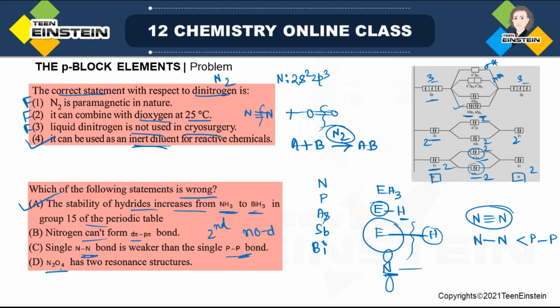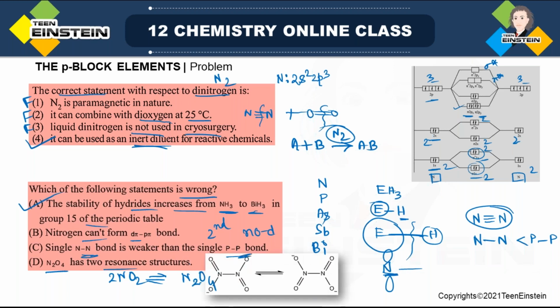And N2O4, remember, it is one of the oxides of nitrogen, which is basically a dimer of NO2 that we have seen, 2 NO2 in equilibrium with N2O4. Now it has two resonance structures. These two resonance structures you have already seen. So this statement is also correct. So only one statement is not correct, and that is option A. Is there any doubt?